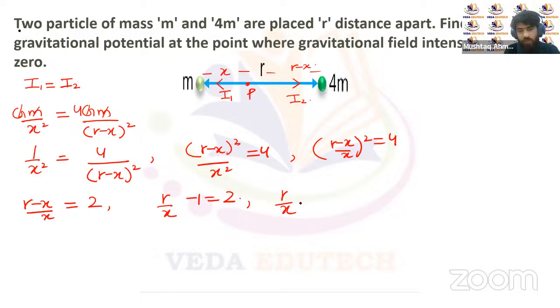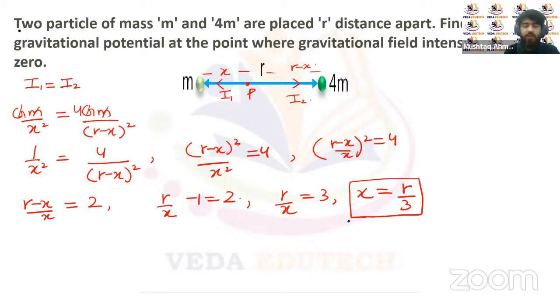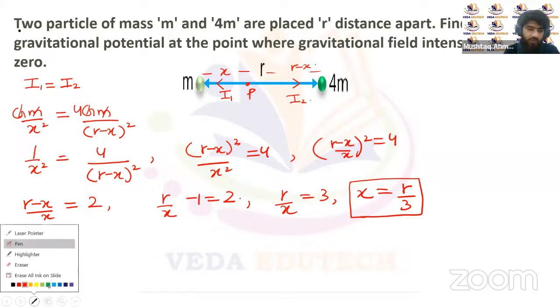Or r upon x is equal to 3. So from here, the value of x is equal to r upon 3. So this is the distance, the value of x, at which the gravitational field intensity is equal to 0. That's r upon 3. Now at this point, we have to calculate the gravitational potential.